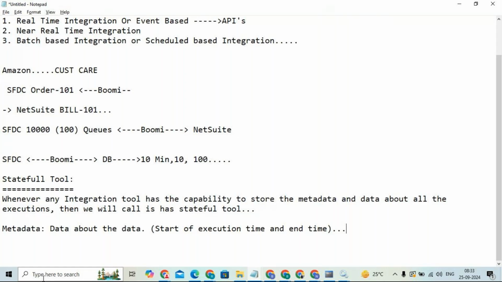Yes. Then next we'll discuss stateless tool. What do you mean by stateless tool?